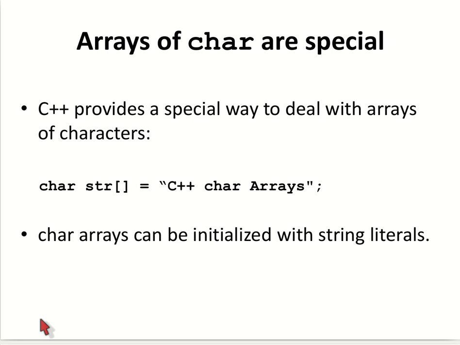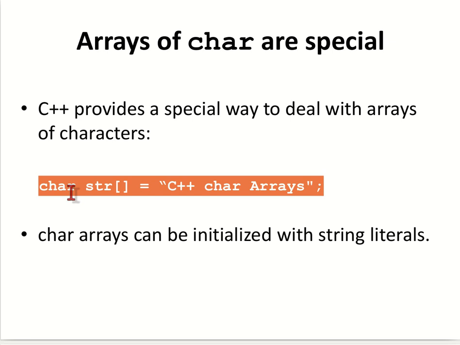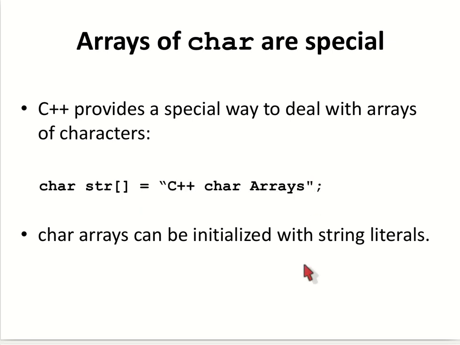And if you are using an array of characters, there are different ways of initializing it. So if you mention char str[] equal to a string in double quotes, what will happen is str[0] will be C, str[1] will be plus, str[2] will become plus, str[3] will become space. Like that it will be initialized.